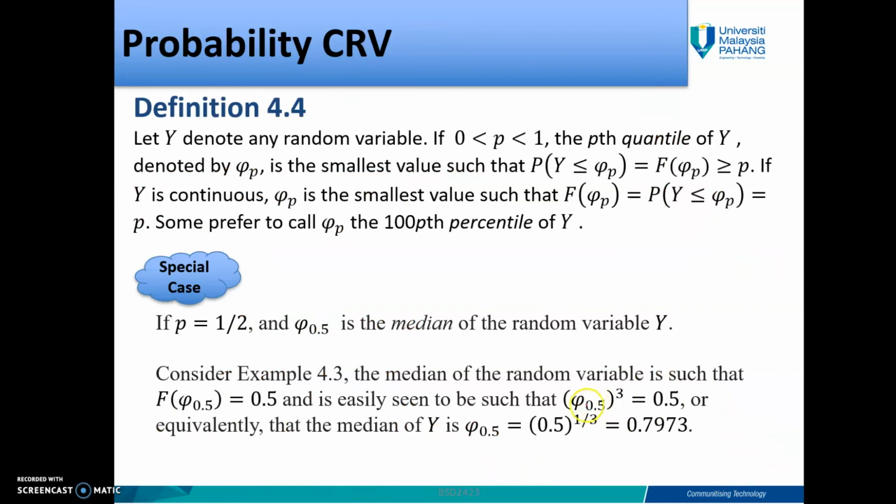So that means if we have the median, it will give you the same p, or equivalently the median of y is psi 0.5. You will have 1 over 3, and you get 0.7973. So this is a special case if you have p equal to half, which is the median. Alright, so you will have this link. This is the link.